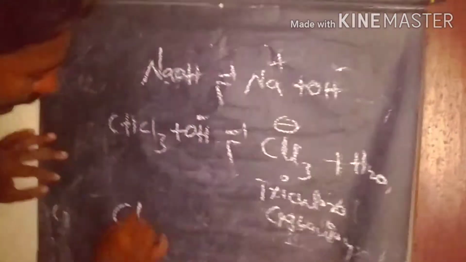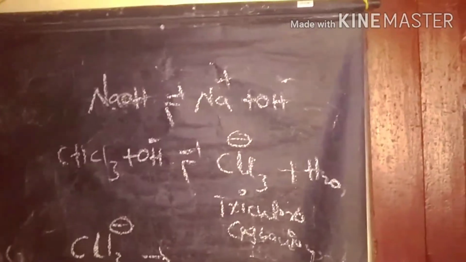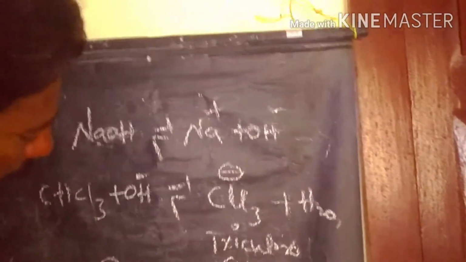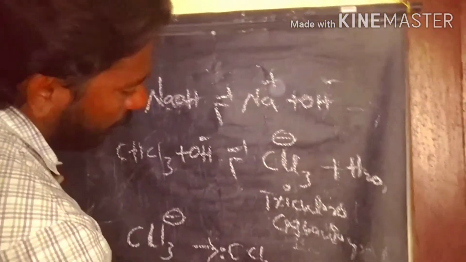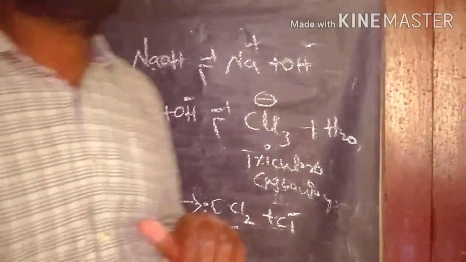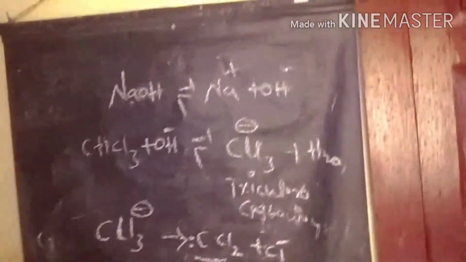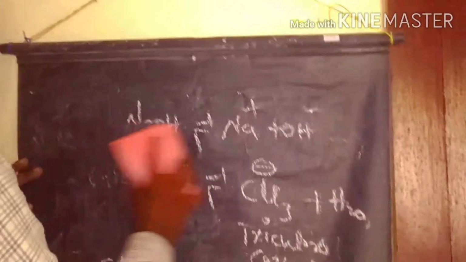So this happens when the trichlorocarbanion loses chloride to form the dichlorocarbene and a chloride ion. This is the dichlorocarbene, which acts as an electrophile. Next, the dichlorocarbene reacts with the phenoxide ion.